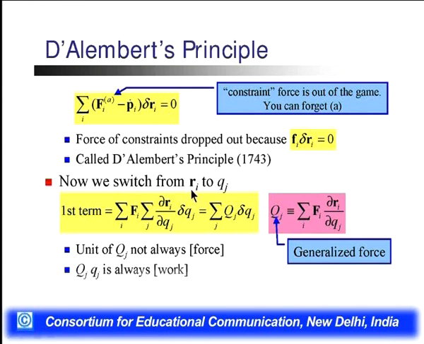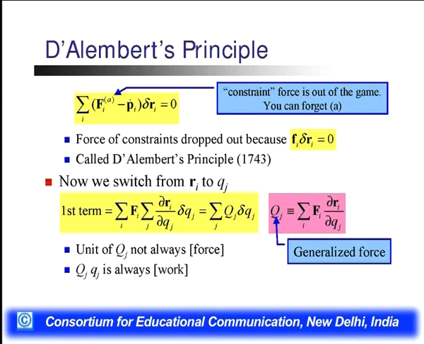Now we switch from the Ri to Qj. First term we have summation Fi, second term we have summation del Ri by del Qj, and del Ri, which is equal to summation over j of del Ri by del Qj del Qj. That we will replace with this term del Ri by del Qj and Fi, that we will define by the Qj. This is a capital Qj.